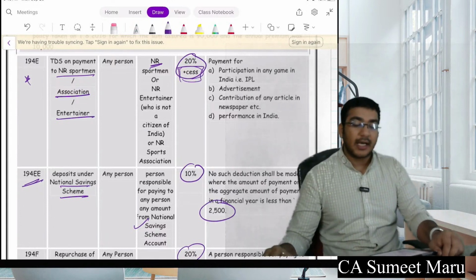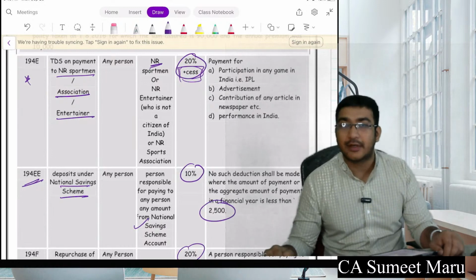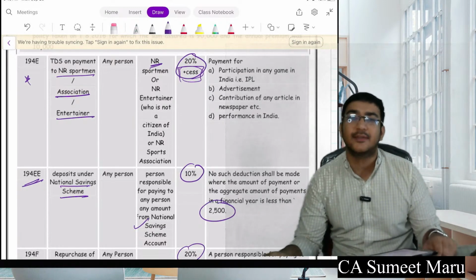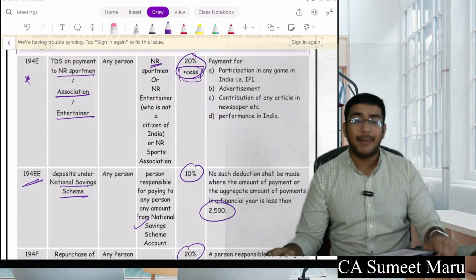Next is section 194E, which is TDS on your sports person, non-resident sports person. TDS is at 20%. Please remember, plus cess as well, because he is a non-resident, we do not trust him whether he will come back and pay Indian taxes or not.